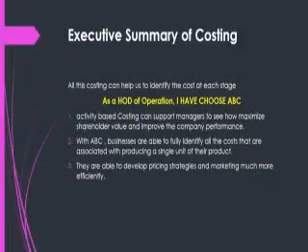So we have this executive summary of costing, which can help us to identify the cost of each stage. As HOD of the operation, I have chosen ABC, which can support managers to see how to maximize shareholder value and improve company performance. With ABC, businesses are able to fully identify all the costs associated with producing a single unit of product. They are able to develop a pricing strategy and market as efficiently as possible.